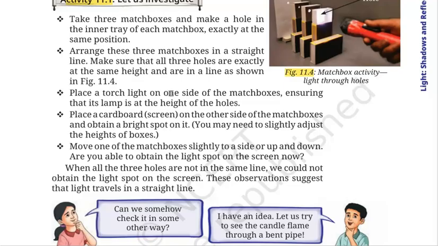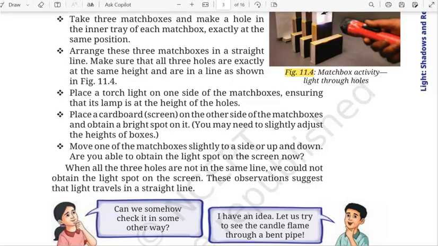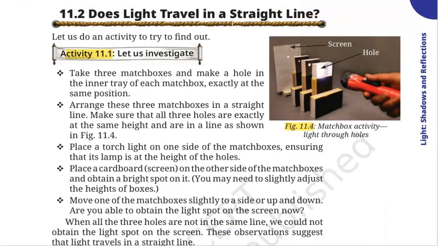Now place a torchlight on one side of the matchboxes. As you can see, he has placed a torchlight on one side, and a cardboard or screen, or you can also use a plain white paper, on the other side of the matchboxes.